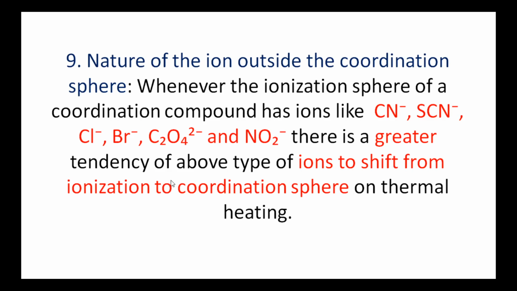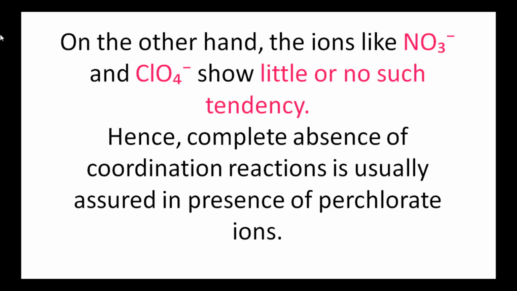Then the stability also decreases. When these ions are present in the ionization sphere and the compound is heated, they jump into the coordination sphere. On the other hand, ions like NO3 minus and ClO4 minus present in the ionization sphere show little or no such tendency.